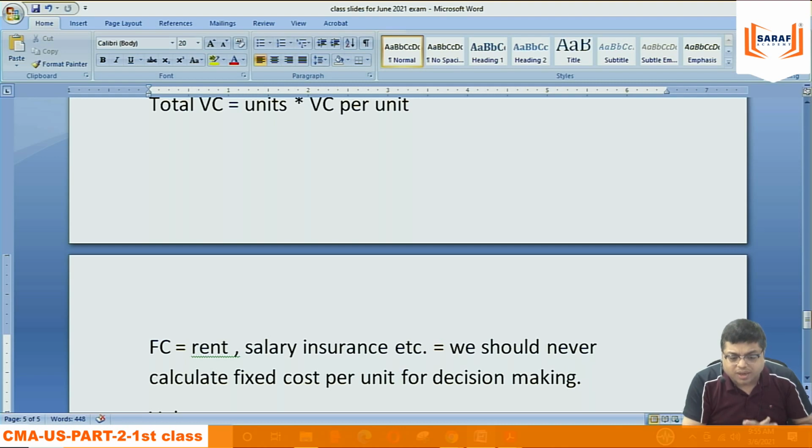Fixed cost is common, unless for doing something there is an additional fixed cost. That's another thing. How will we understand in any exam question, or in practical life also, why I say exam, that this cost is variable, this cost is fixed.